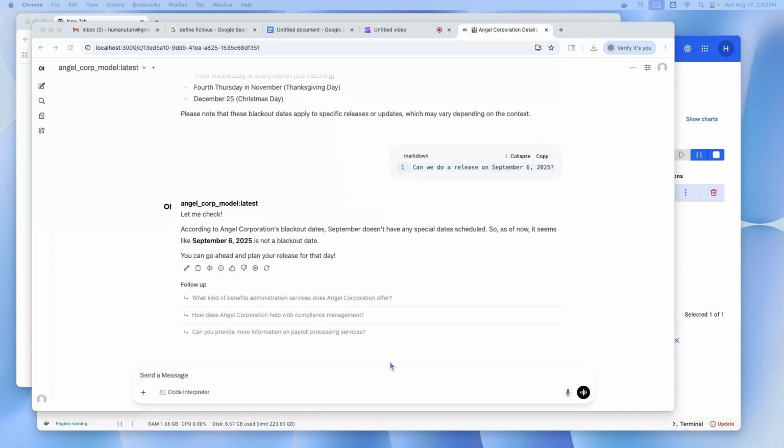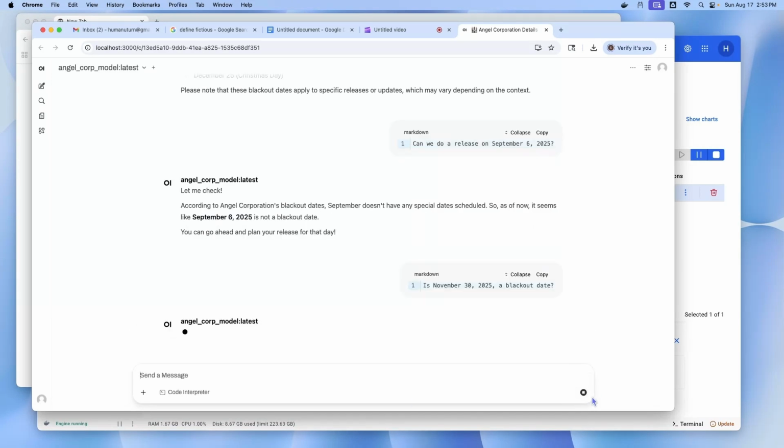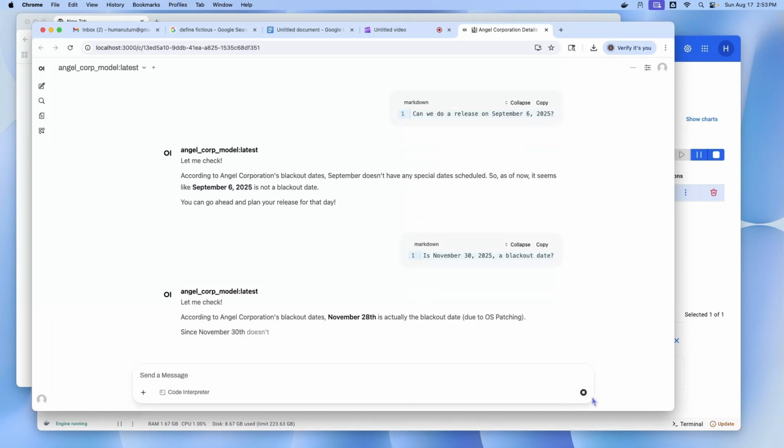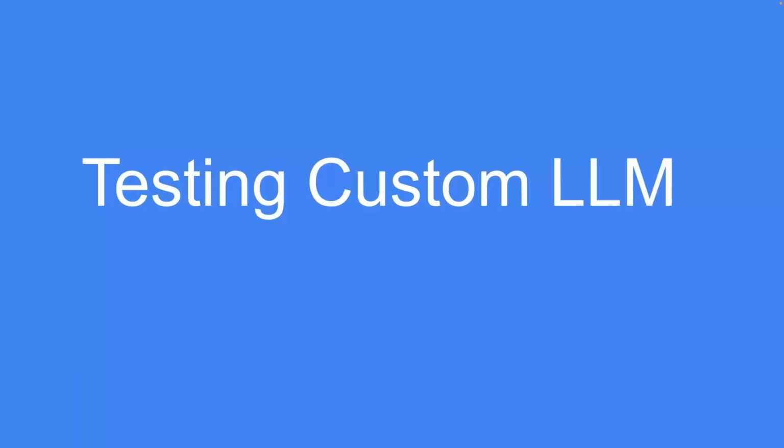Ask, is November 30th, 2025 a blackout date? Confirm that it provides the correct answer. Notice that in addition to the answer, it also gives a recommendation. The model training is successful. Let us test the custom LLM which we have created.